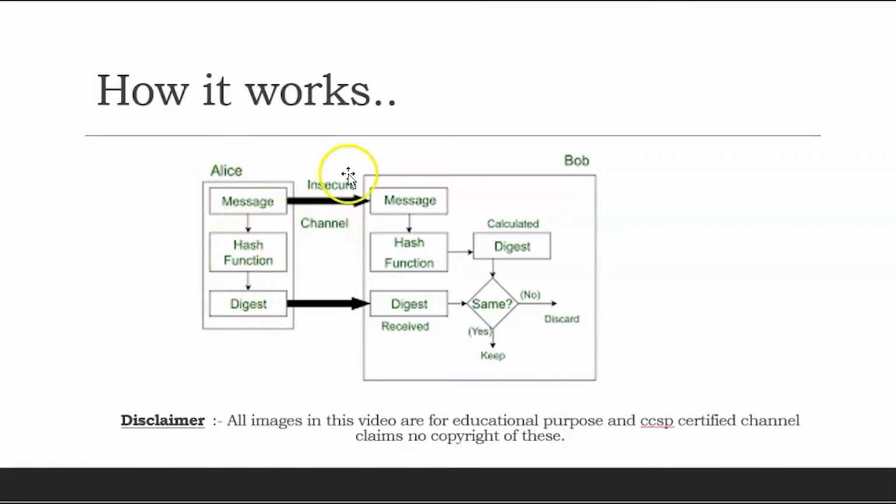But at least the message should be encrypted, and the hash is created and sent along with the message. The receiver will use the same hashing algorithm, like SHA-1, SHA-2, or MD5, create a digest, and then compare the digests. If the digest is the same, they keep it, otherwise they discard it. It will ensure the integrity, and it has many real-time use cases.